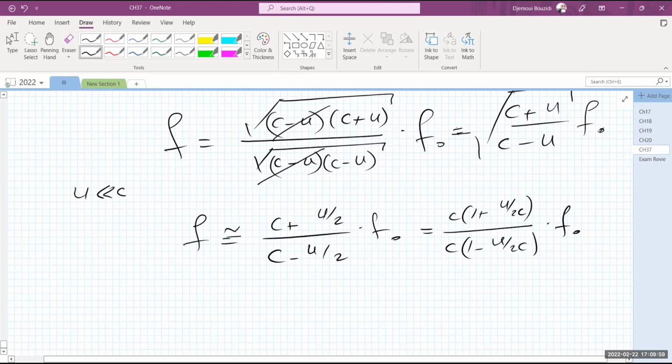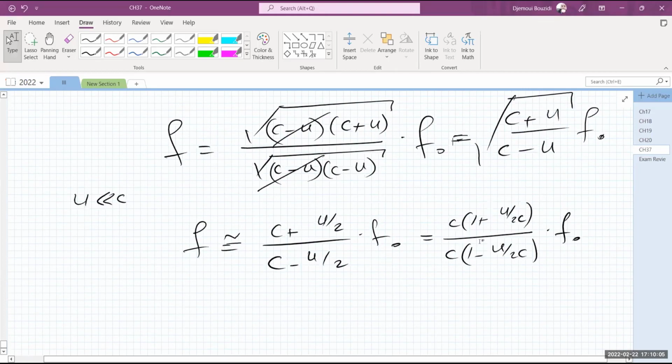So the previous one is the exact expression. If you have super fast moving objects, you have to use that expression. If not, you can use the approximate one. This is using just the leading Taylor series terms. So again, the c cancels the c, and 1 over 1 minus epsilon is going to be 1 plus epsilon.